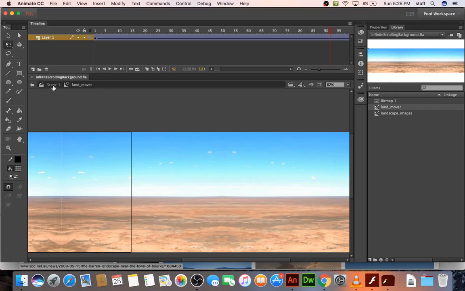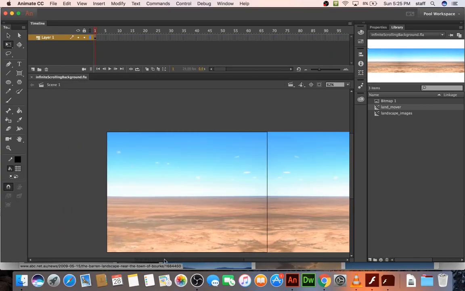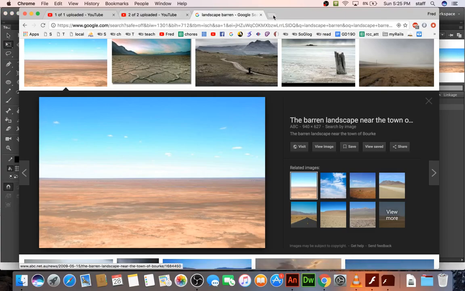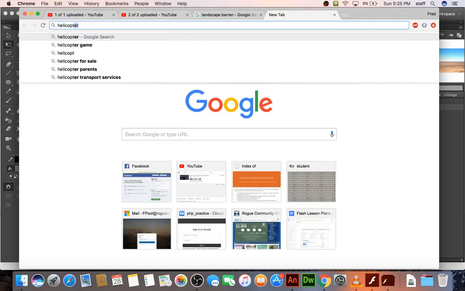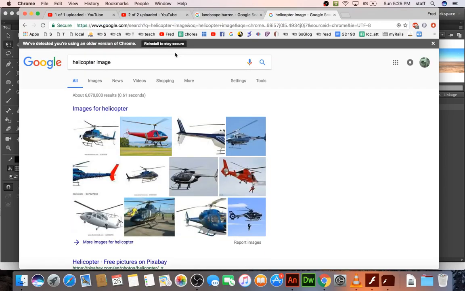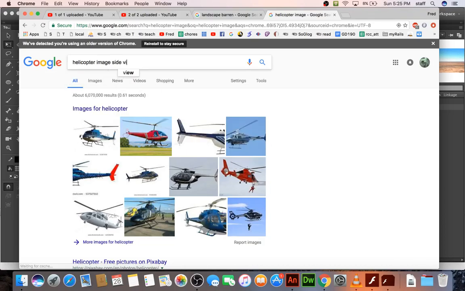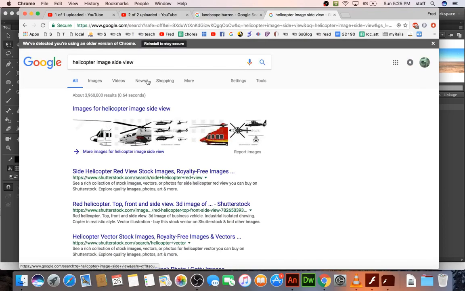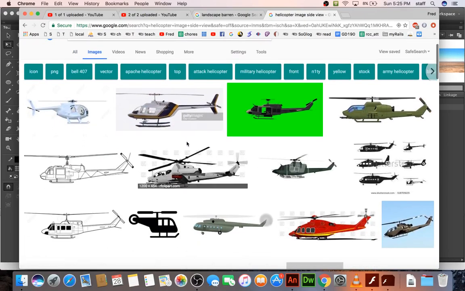Now let's go out to scene 1, and that is pretty good what we have there, but I would like to add just another element to this. Let's do a helicopter. Helicopter image, side view. So we go to images, and let's see.